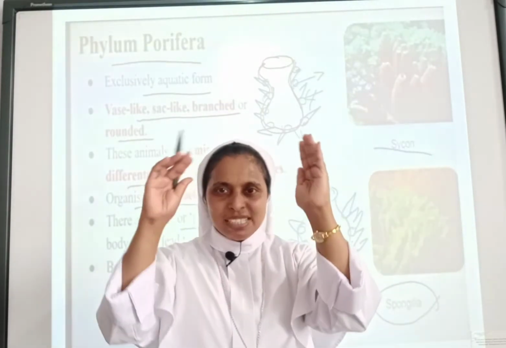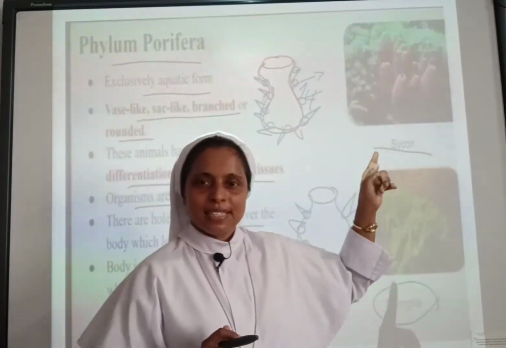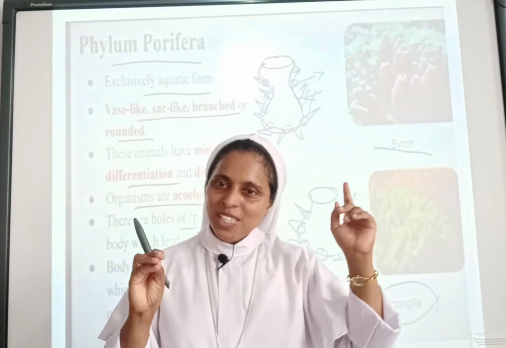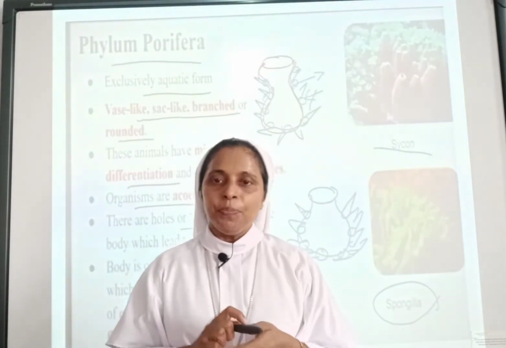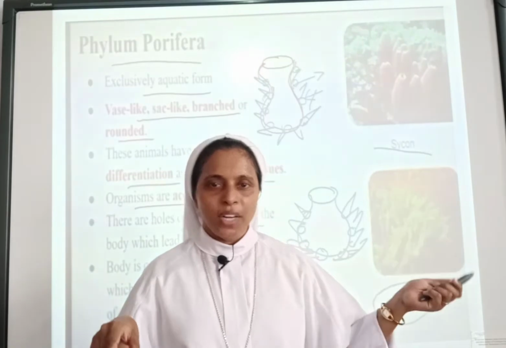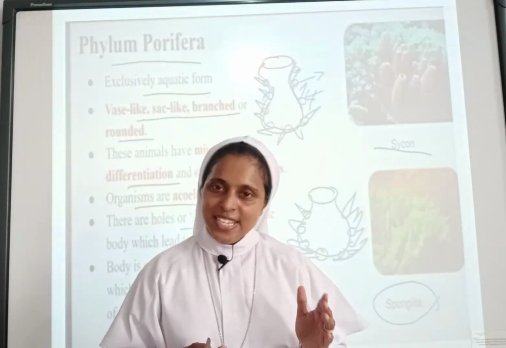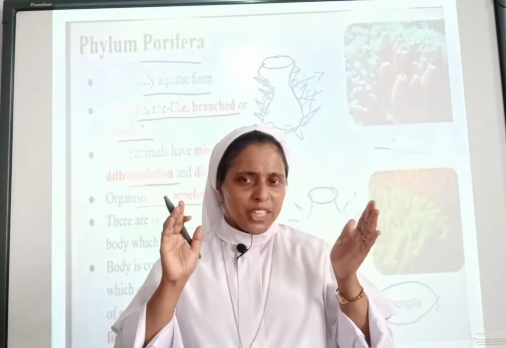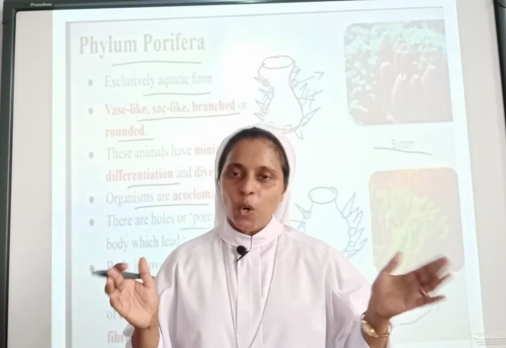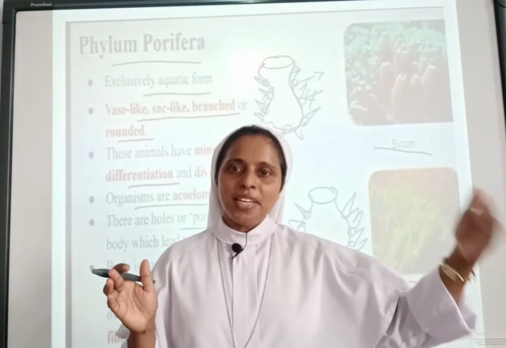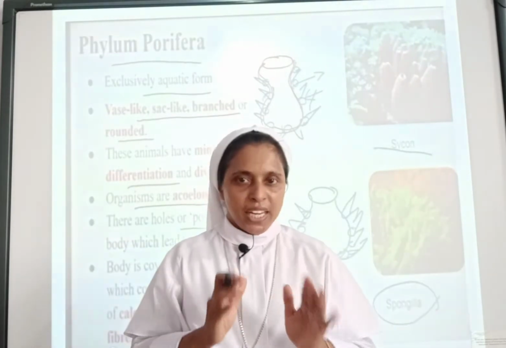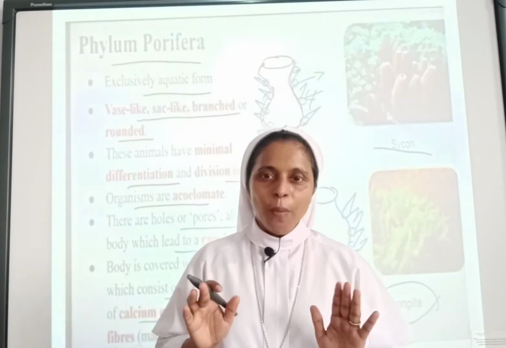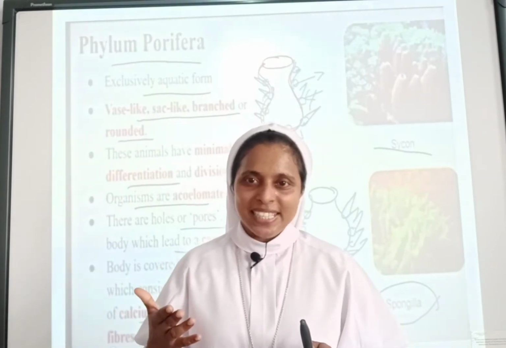Otherwise you just remember the vase-like structure as I have drawn here. All over the body they are having pores, as the name indicates, Porifera, pores. And they will be having spicules all over the body. The body is made up of calcium carbonate, silica, and protein. As I have told, they don't have a proper design. They are acoelomate. How do we identify that this belongs to phylum Porifera? They are acoelomate, they don't have a body cavity. Is it clear? I hope you might have memorized this by this time, isn't it?